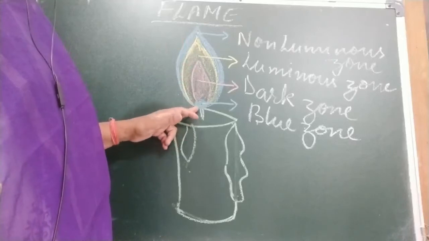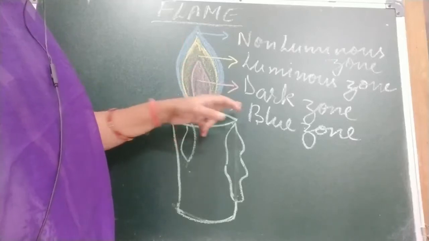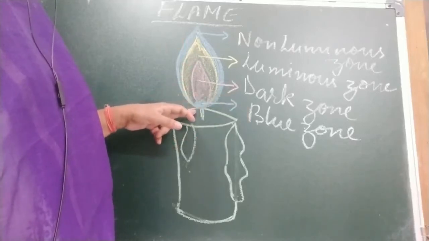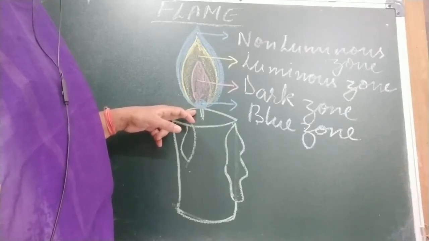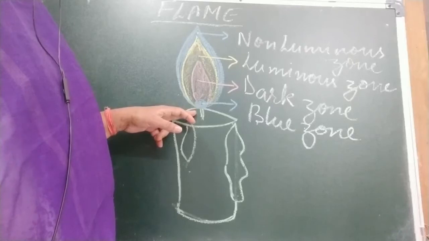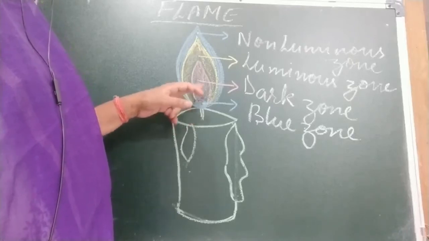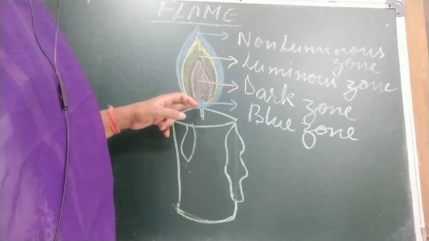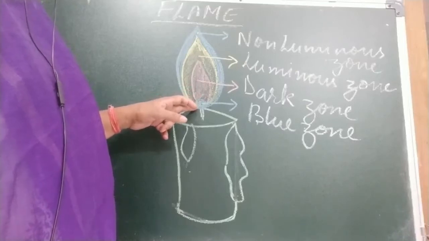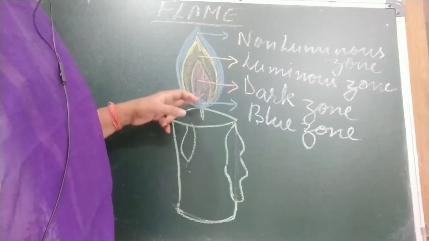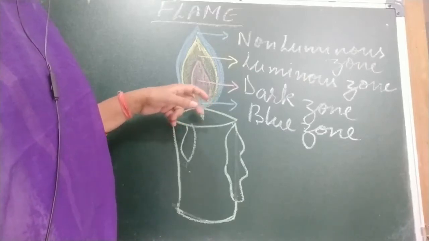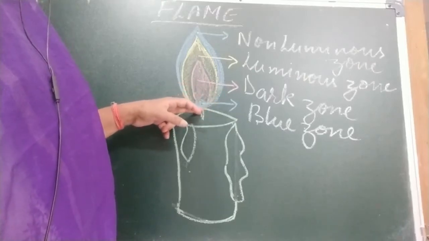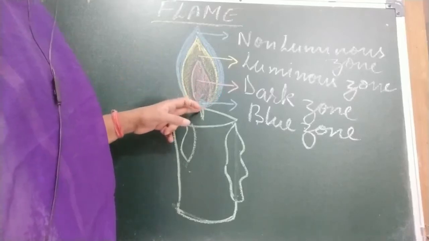This zone you are seeing is the blue zone. The blue zone is a small region at the base of the wick. Here carbon monoxide is produced in the inner zone due to incomplete combustion, and it burns with the blue color. So the carbon monoxide here completely burns and produces blue color. So this is called the blue zone.